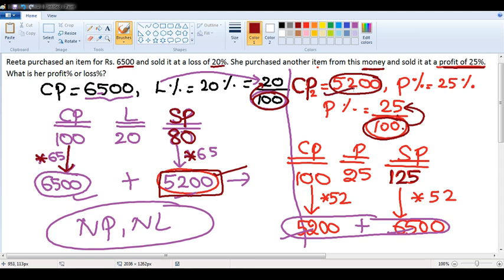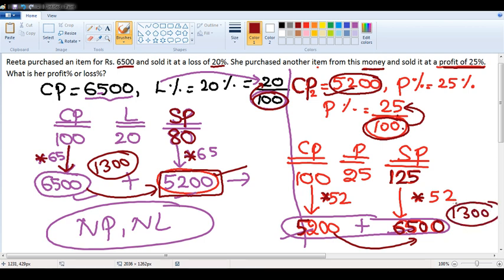It is 5200 in the second case. So 5200 means multiply by 52, multiply by 52. 6500. Find out the profit in this case. Find out the loss in this case. The loss in this case is 1300. And she regained that as a profit in this case as 1300. So it is no profit, no loss.